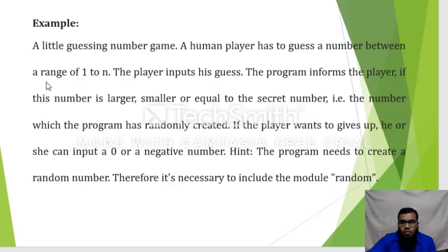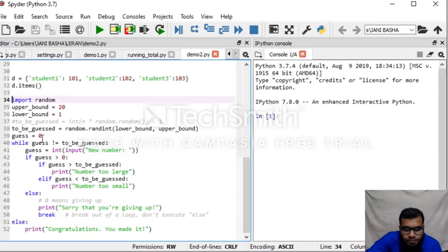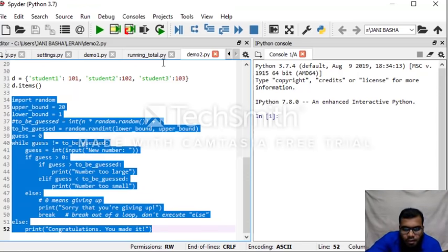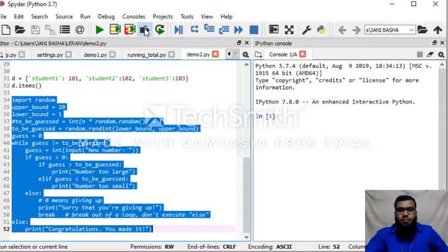I have already written a program according to this problem statement. First of all, try to understand the output, how this program is going to produce it. Then we'll understand the code logic we have written. So here I'll execute the program. This is the program, so let's see what the basic output is.